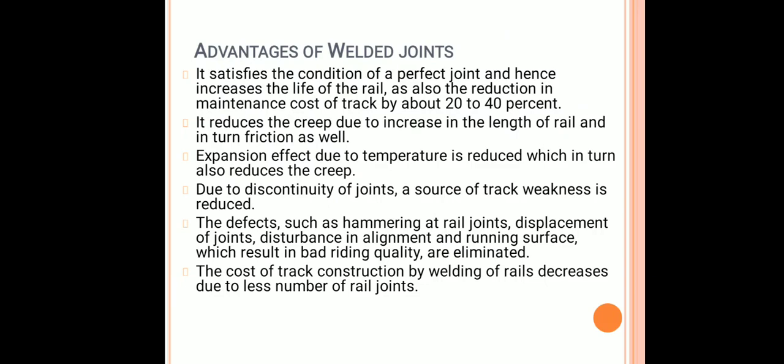The next advantage of welded joints is that due to discontinuity of joints, a source of track weakness is reduced. The defects such as hammering at rail joints, displacement of joints, disturbance in alignment and running surface, which result in bad riding quality, are eliminated. The cost of track construction by welding of rails decreases due to less number of rail joints. So, these are the advantages of welded joints.